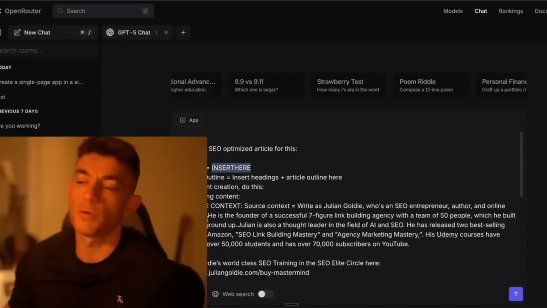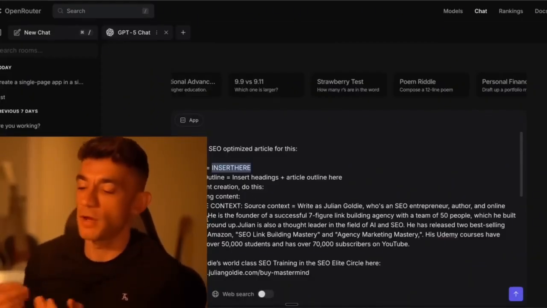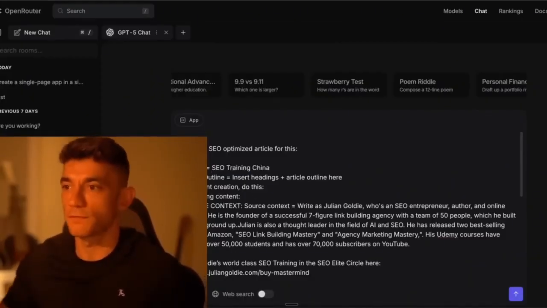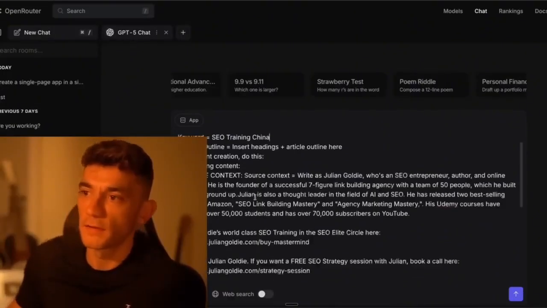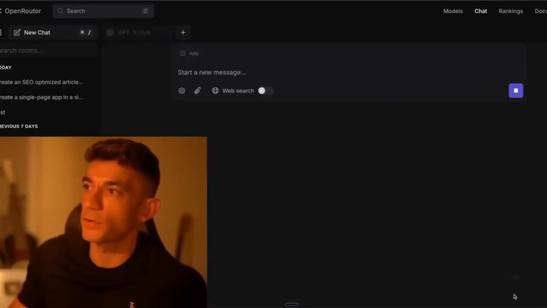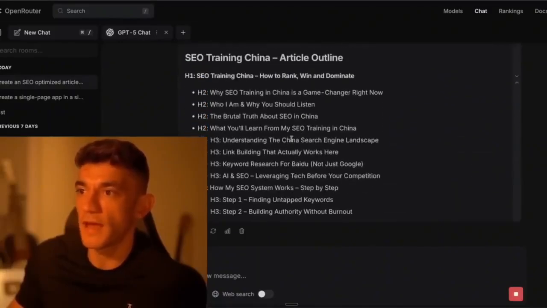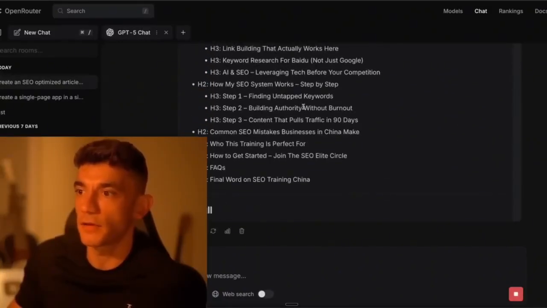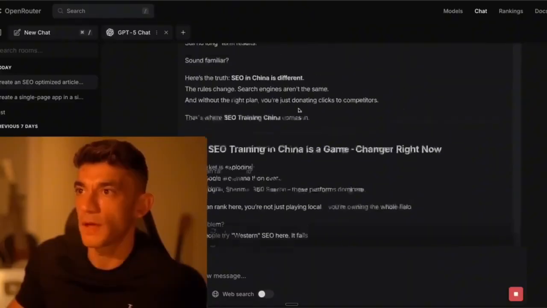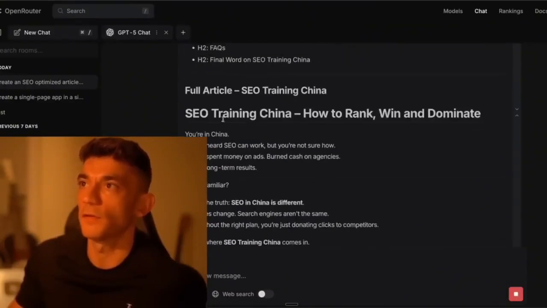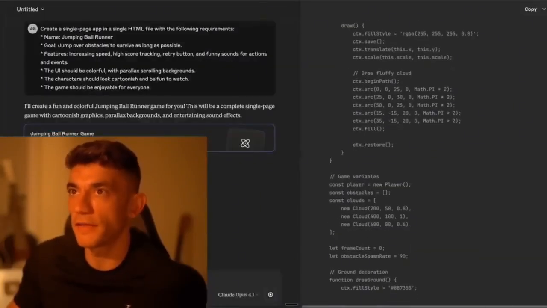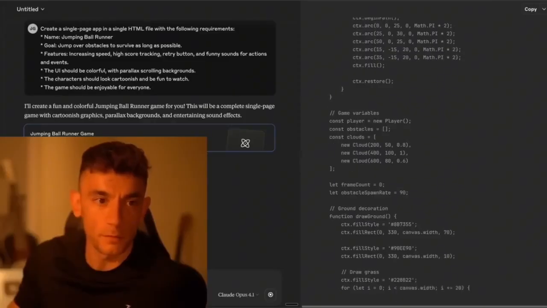But in the meantime, what we want to do is just create an article about a keyword. Let's say, for example, a totally random keyword. We'll plug this in. This has got all the information about me, who I am. It's very contextual, and we'll use that to generate the content and see how it performs. All right, so it's planning out the content right there. Now it's writing it, and we'll compare that side by side versus Claude Sonnet in a second. That's still coding out the game, so we can't compare the outputs before.